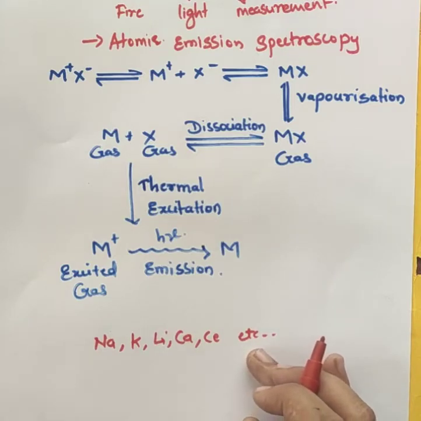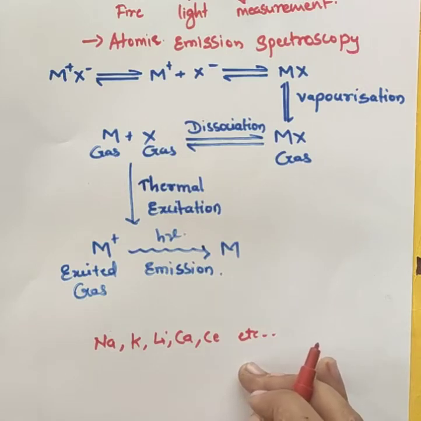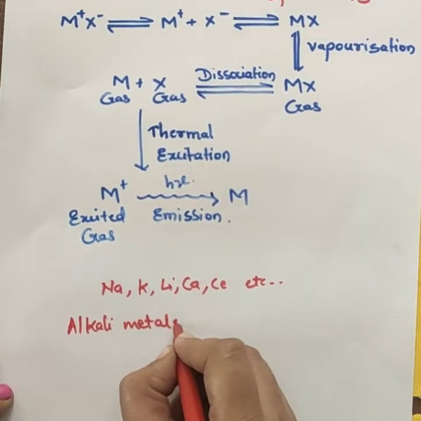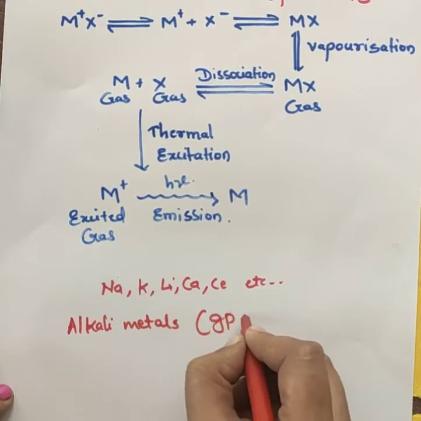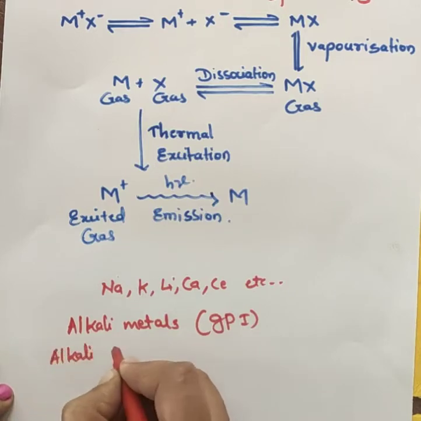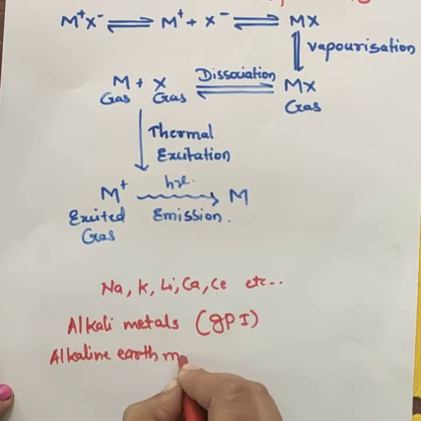In flame photometry, the species of alkali metals, meaning first group elements of the periodic table, alkali metals meaning group 1 metals of the periodic table, and alkaline earth metals meaning group 2 metals.